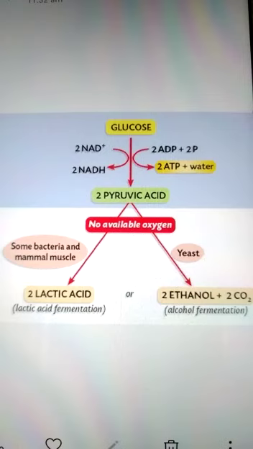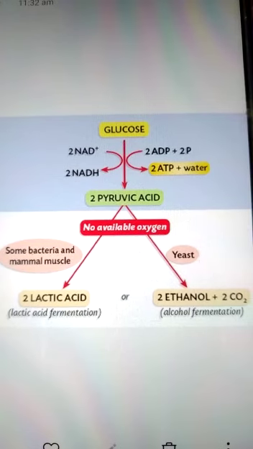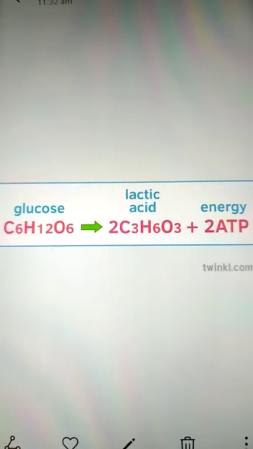In such a situation, our body will not be able to take the required amount of oxygen to perform aerobic respiration. So the body will switch to the anaerobic form of respiration, wherein the body will release energy without the presence of oxygen. So friends, we will look into the formula of the anaerobic form of respiration. So look into the formula here.